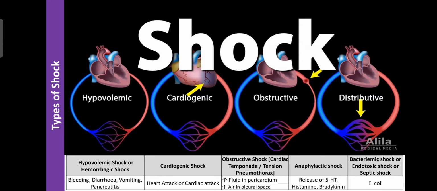Otherwise, this E. coli is frequently available in the environment and can easily enter your body, causing a systemic infection. That systemic infection is responsible for bacteremic shock, or the entry of bacteria can cause sepsis. Sepsis is the formation of pus or inflammation of the organs. That was known as sepsis. That condition was known as septic shock.